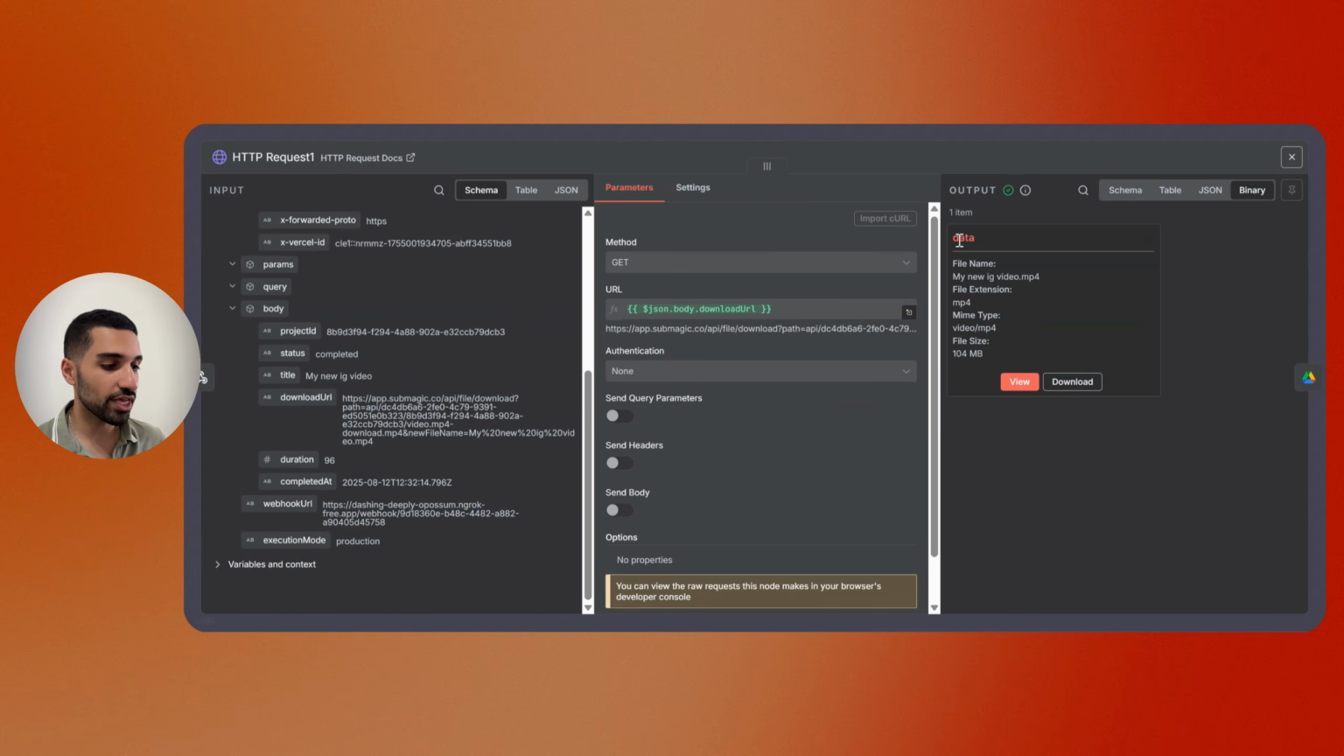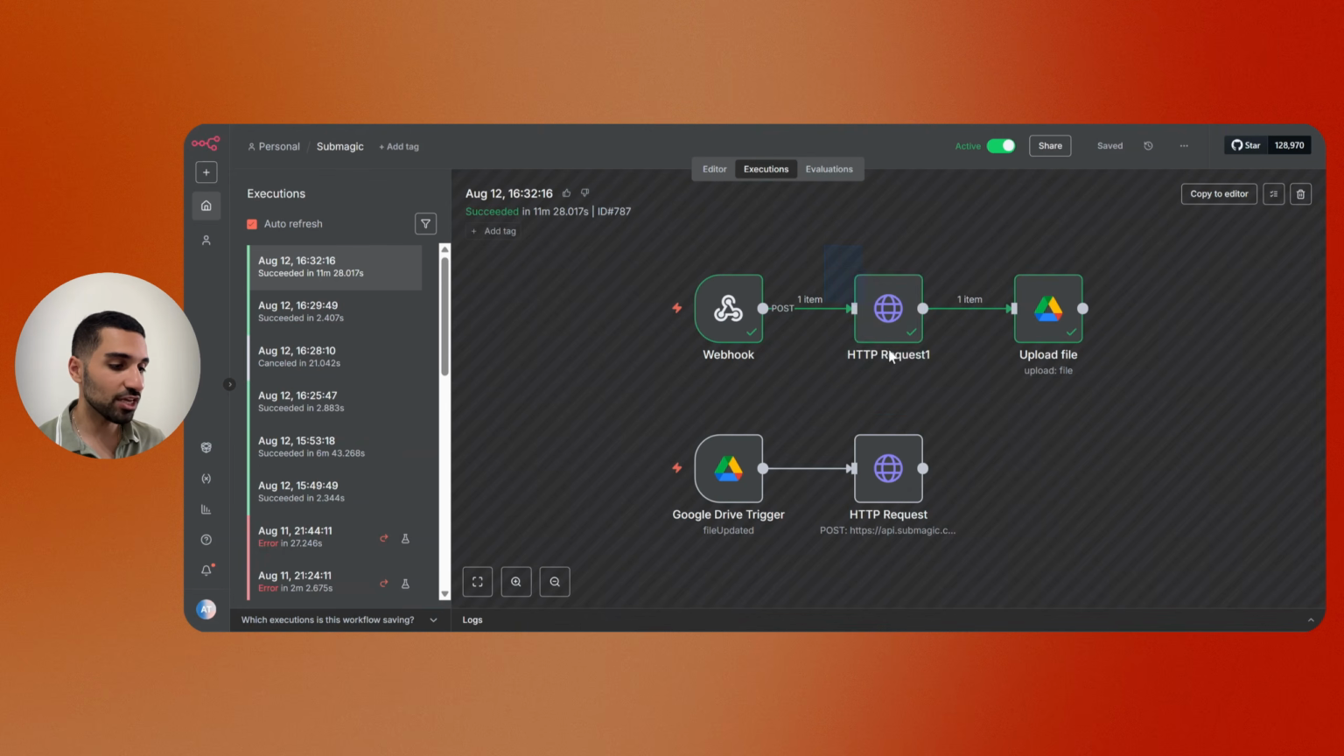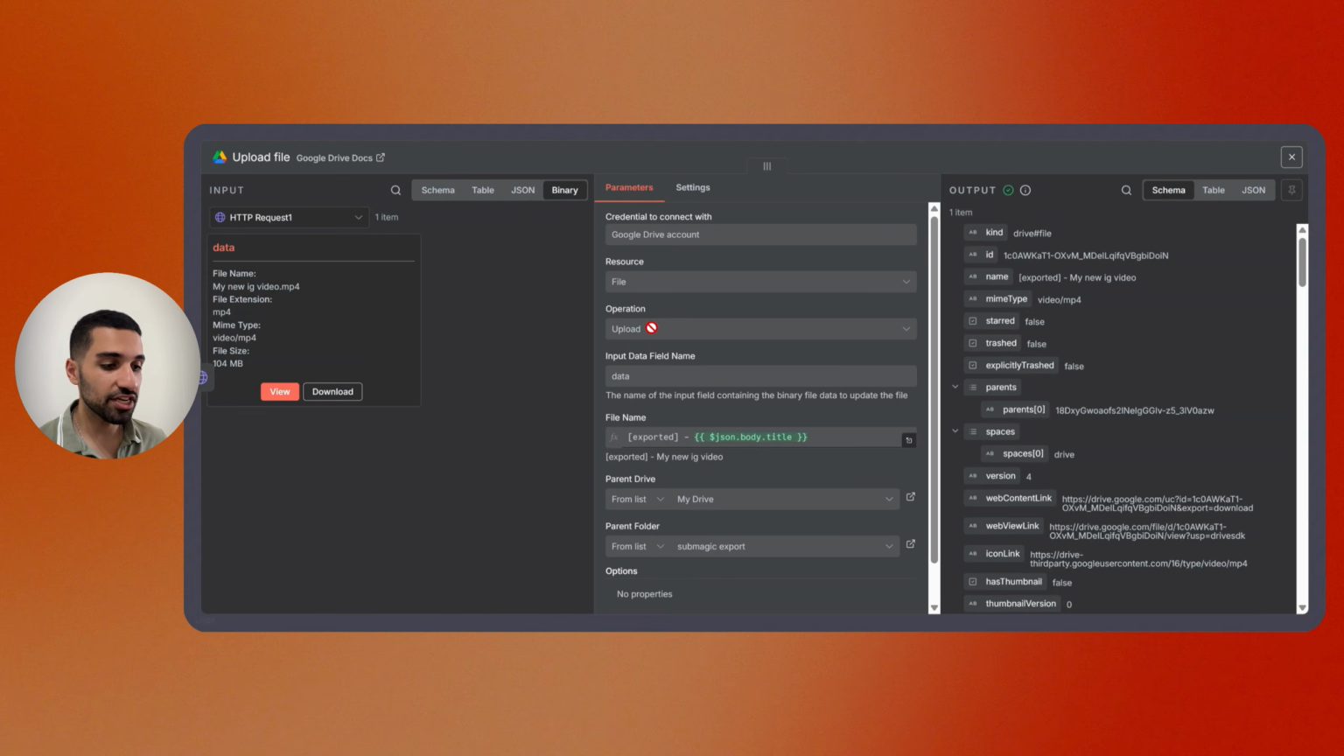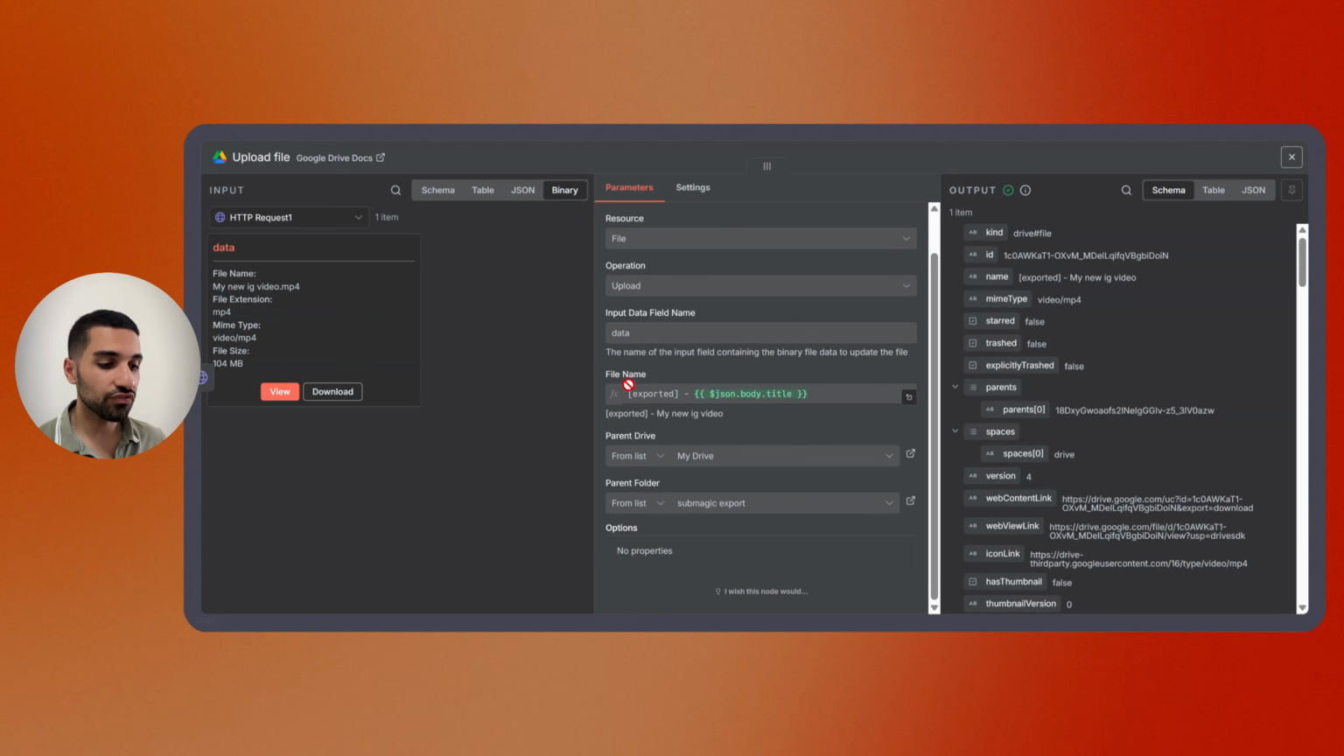And once you do that, you get this binary file, whose name is data, and we have different information about it here. And then we need to pass this binary data to our Google Drive node here, and here the operation is upload. We want to upload our video inside our folder, and for the file name I just wrote exported dash and the title from the video.